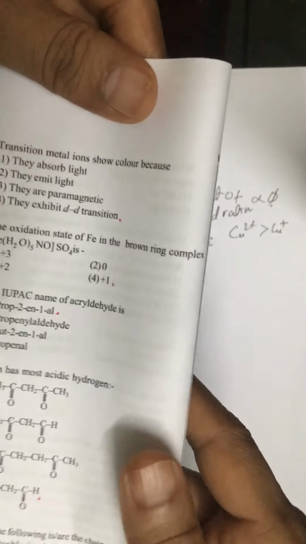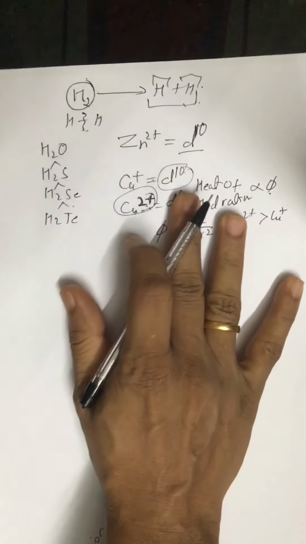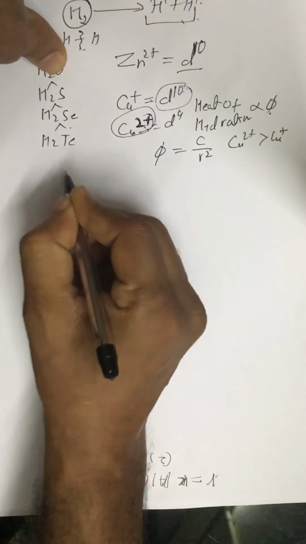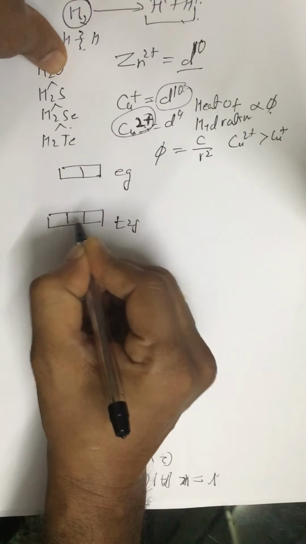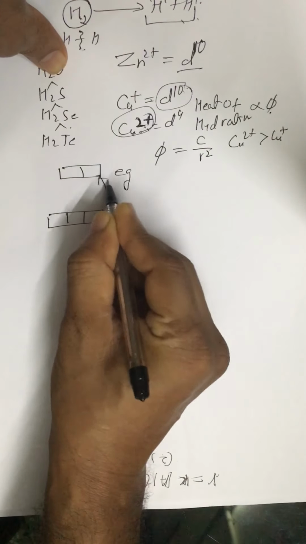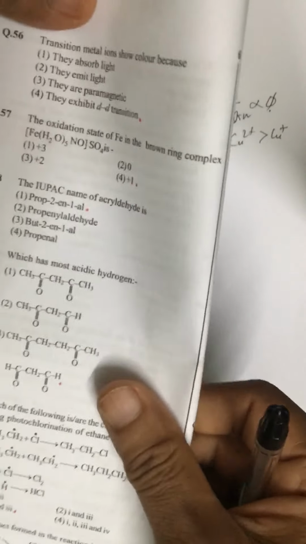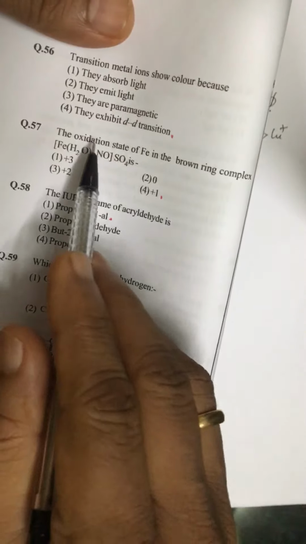Look at question number 56. Transition metal ions show color because of d-d transition, or excitation of electrons from t2g to eg level. If you look at the splitting of the d subshell, this is t2g and this is eg. So electrons get excited from t2g to eg level. During this they absorb some color and we see the observed color. So this is called d-d transition, or excitation of electrons from t2g to eg level.